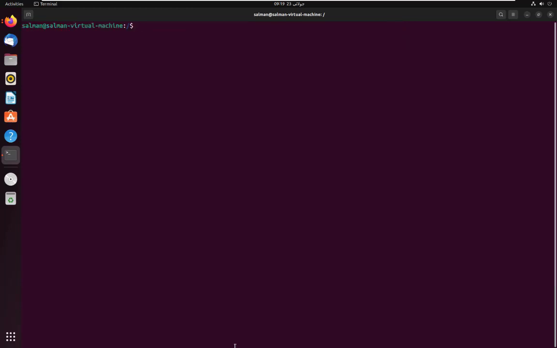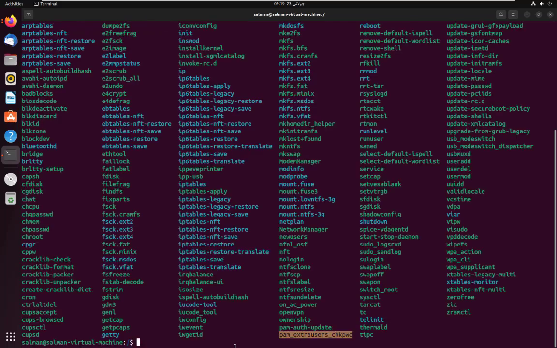Now I will move to sbin. So ls /sbin, you can write the absolute path. Here in sbin we have some very important files. I will show you some files like fdisk. This is the fdisk file, which is used to create partitions on our system hard drive.